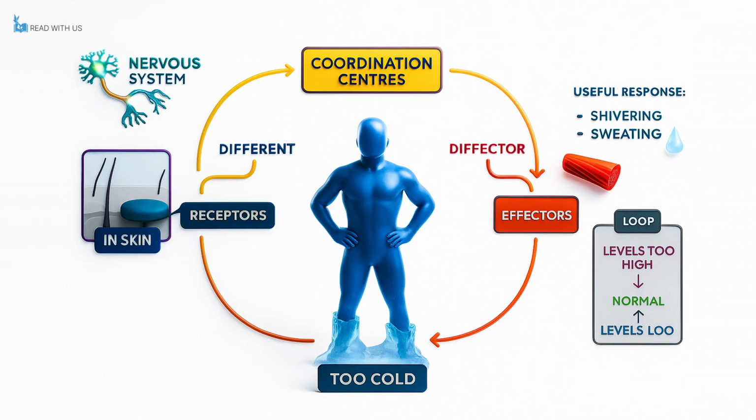Therefore, homeostasis operates like a continuous loop. When internal conditions get too low, control systems raise them back up. When they get too high, other systems bring them back down. This constant balancing act ensures that your cells are always working in a stable environment, allowing your body to function properly no matter what conditions you face on the outside. That, in essence, is what homeostasis is all about, and it is absolutely vital for life.